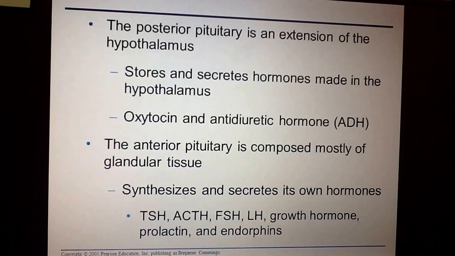until they're needed. Two of the hormones that are made there are oxytocin and then the antidiuretic hormone. The antidiuretic hormone is my personal favorite. It controls whether or not you pee, which is just kind of a fun fact.